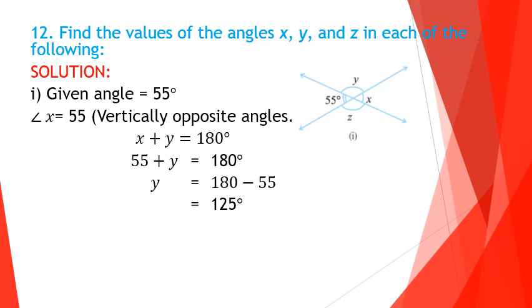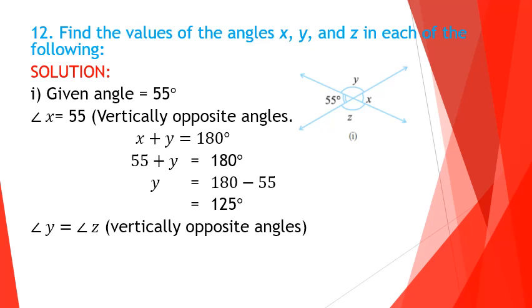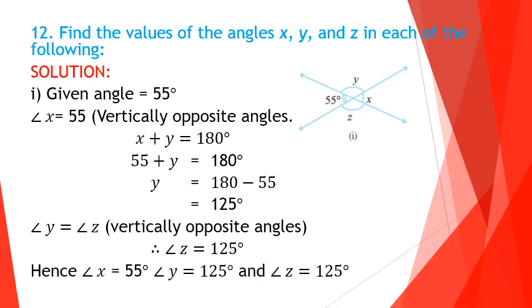Now we got the values of angles x and y. What about angle z? Angle y and angle z are vertically opposite angles. Hence angle z equals 125 degrees. Hence the measures of the angles are angle x equals 55 degrees, angle y equals 125 degrees and angle z equals 125 degrees.